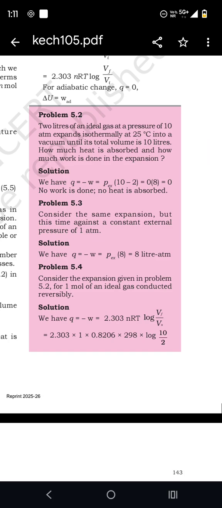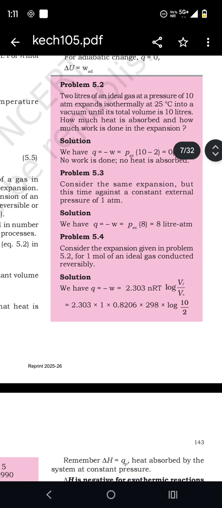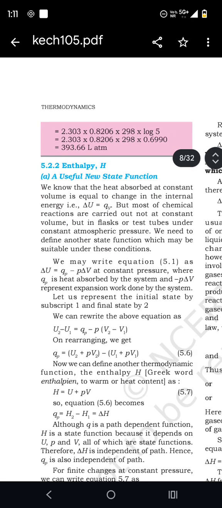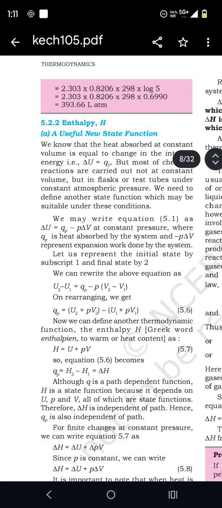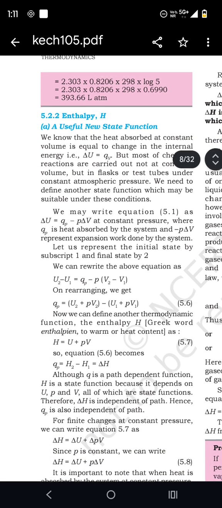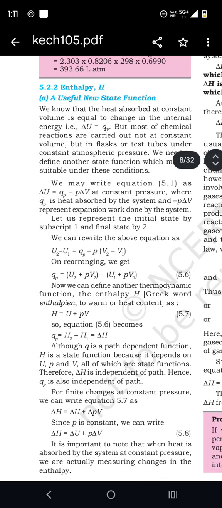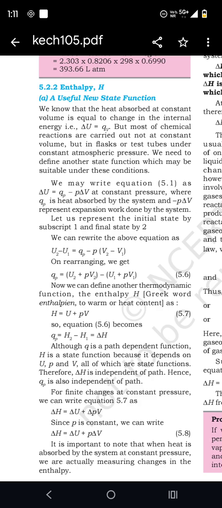For the adiabatic change, Q equals 0, so delta U equals W. Enthalpy H, a useful new state function. We know that the heat absorbed at constant volume is equal to the change in the internal energy, delta U equals QV. But most chemical reactions are carried out not at constant volume but in a flask or a test tube under constant atmospheric pressure.